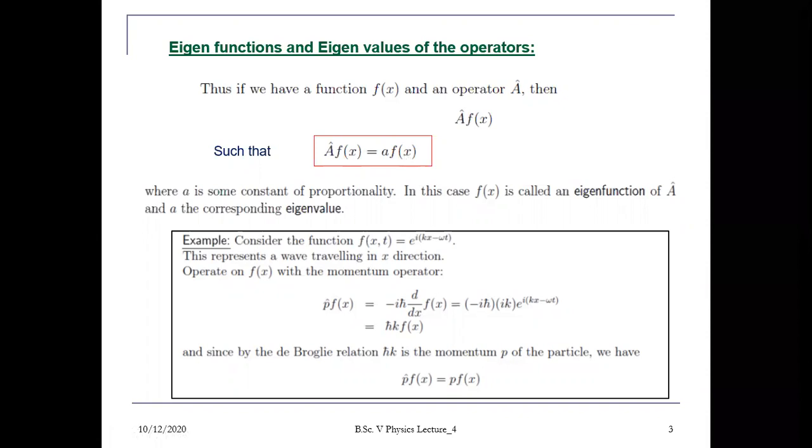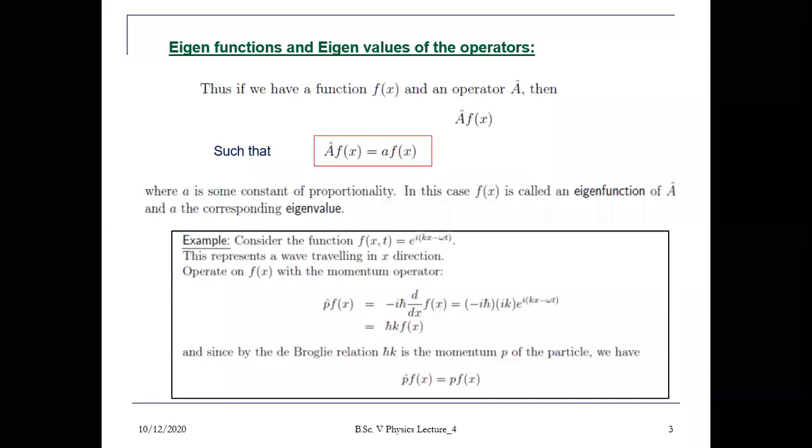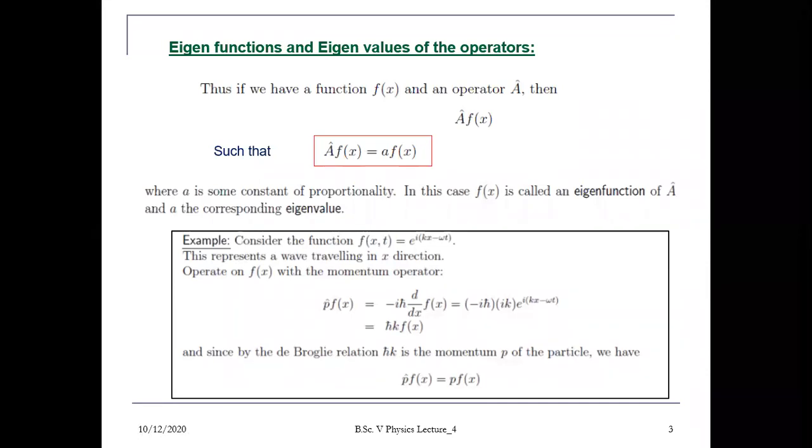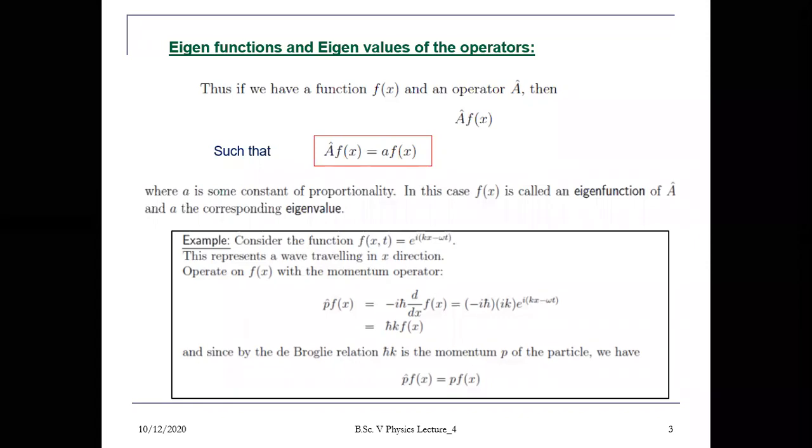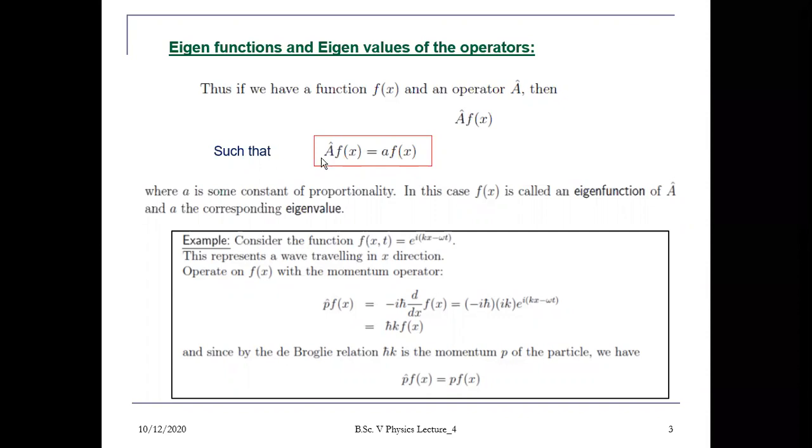So what is the eigen function? Eigen function is a mathematical function which is used to describe the motion of a moving particle, and A cap is any operator, which in quantum mechanics is basically the operator for any physical observable quantity like momentum, position, angular momentum. So suppose A cap is any operator, f(x) is any function, such that A cap f(x) equals a f(x). It means if we have operated an operator A cap on the wave function f(x), it gives a constant value a with the function f(x) again, so this a will be called the eigen value, or it may be a constant probability, you can say that.